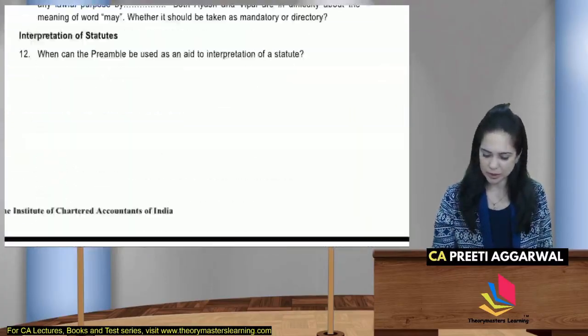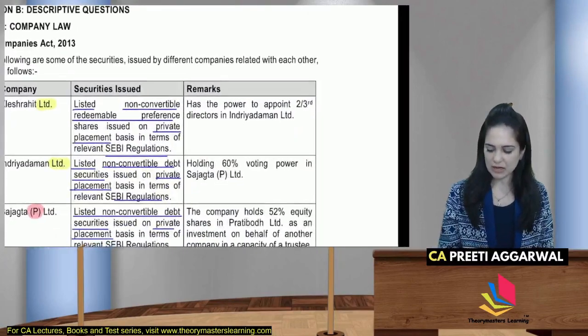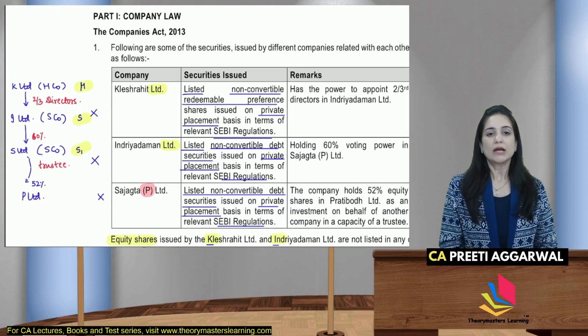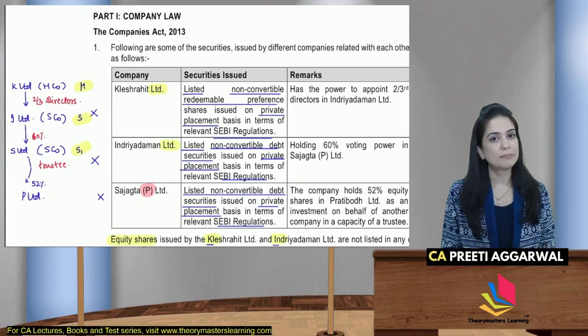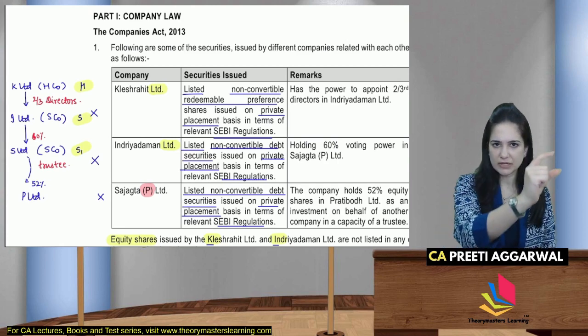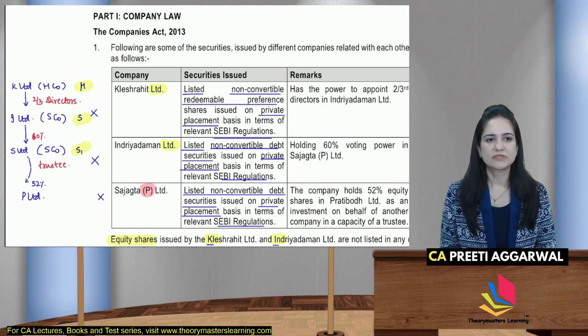Let's go back to the question. These are the remarks and let's see how we can use them. K Limited has the power to appoint 2/3 of the directors in I Limited. So I have written it. See the left part of the screen.